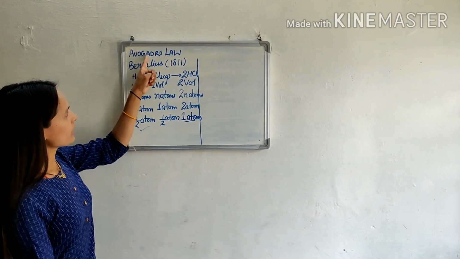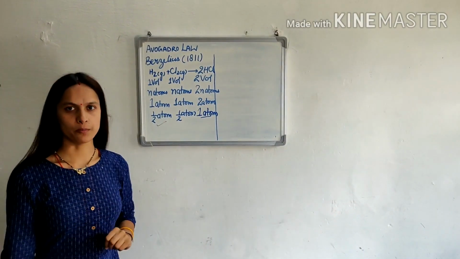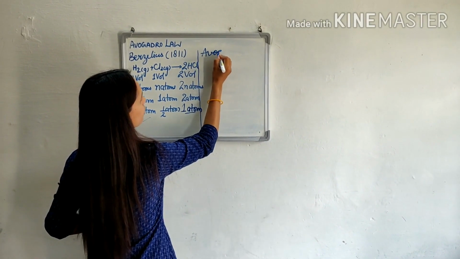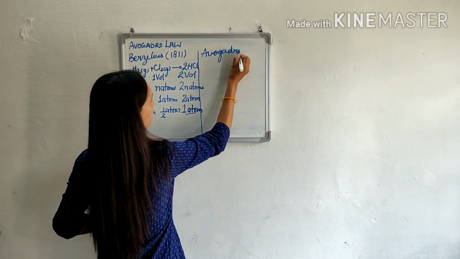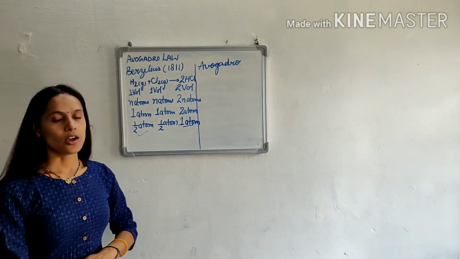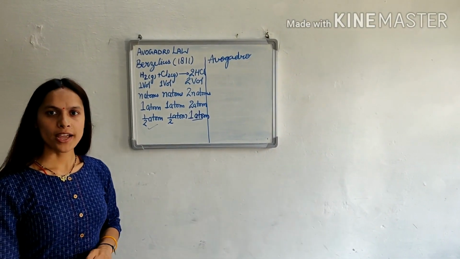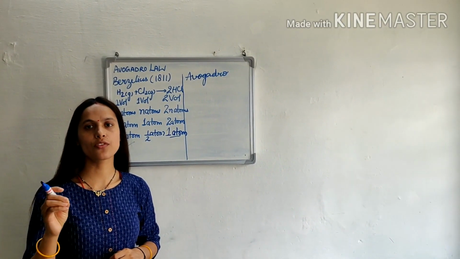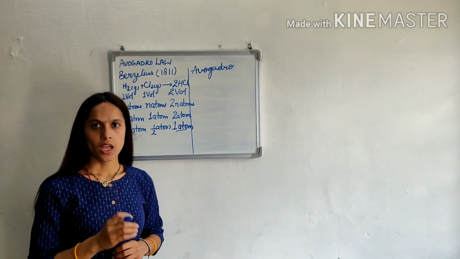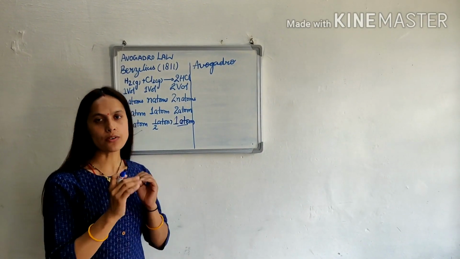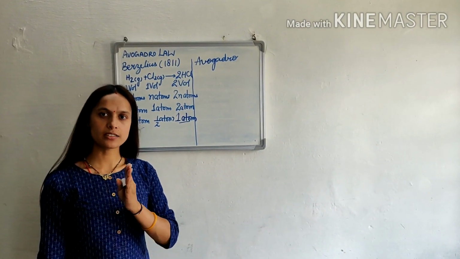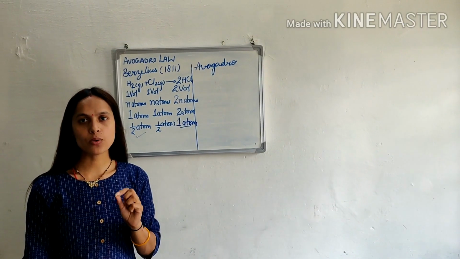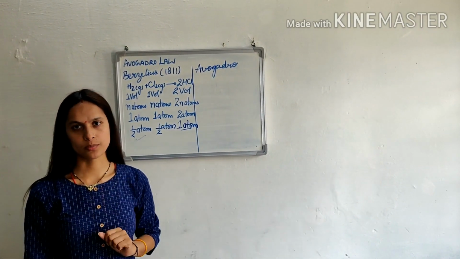But Avogadro overcame this problem and gave a law, that is Avogadro law. According to Avogadro law, the equal volume of different gases under similar condition of temperature and pressure contain equal number of molecules.